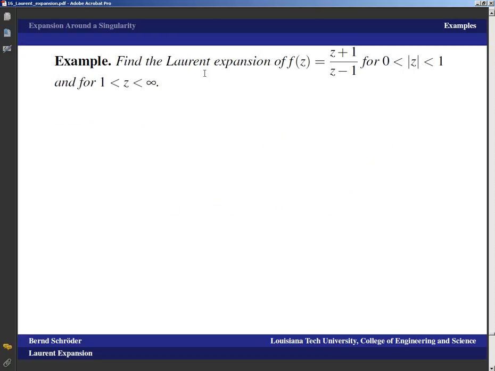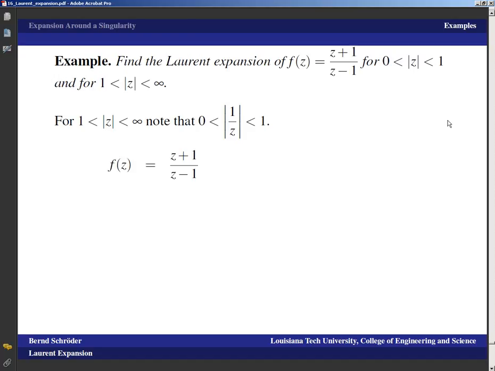Now let's take a look at the Laurent expansion for absolute value of z between 1 and infinity. Well, for 1 smaller than absolute value of z smaller than infinity, we realize that 0 is smaller than the absolute value of 1 over z, which is smaller than 1. And for those, we would be able to use geometric series arguments again, and that's what we will do.